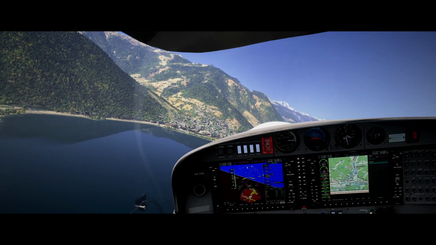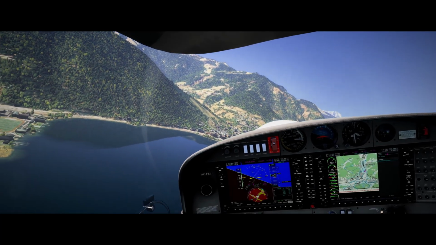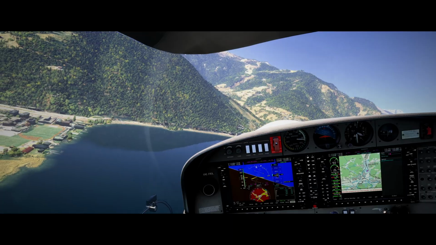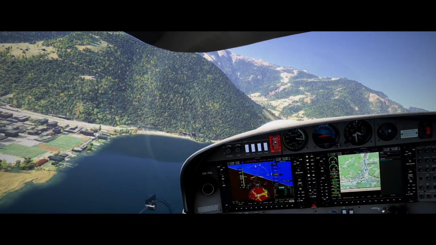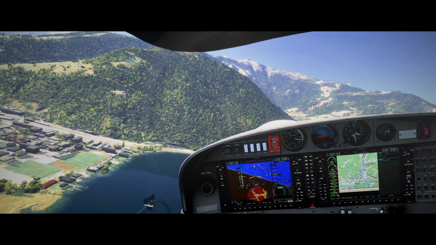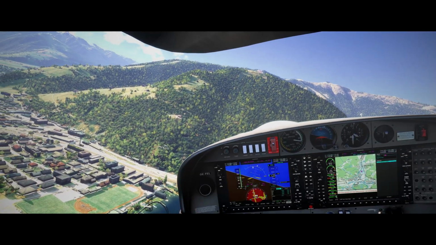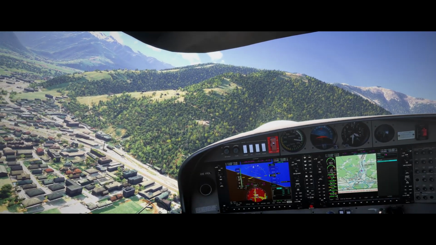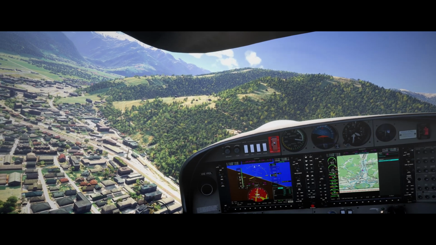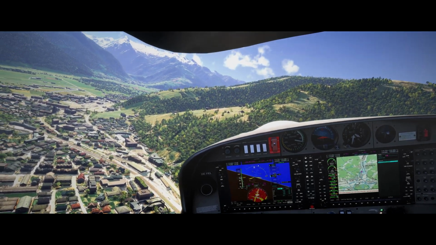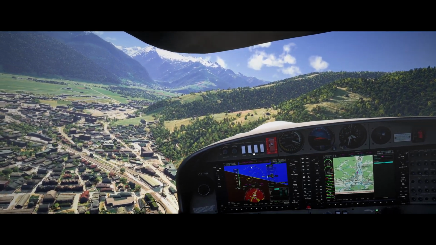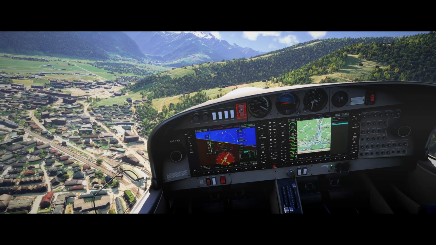Down on the RPMs. Try to level off here. And fly out of here like we're supposed to. Okay. Now.